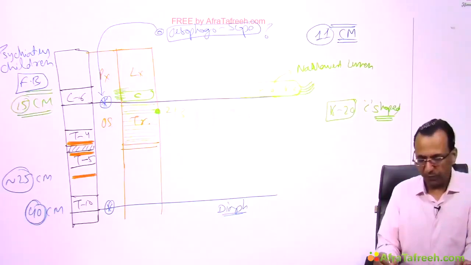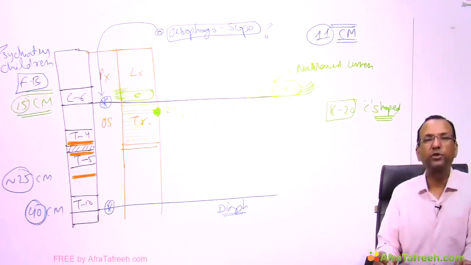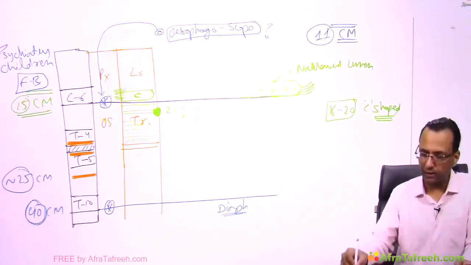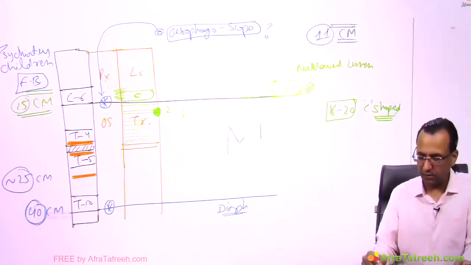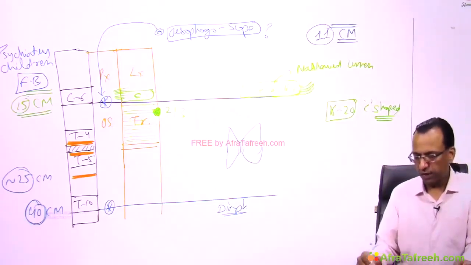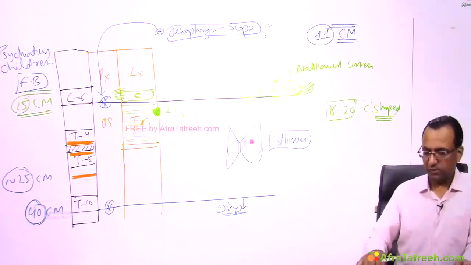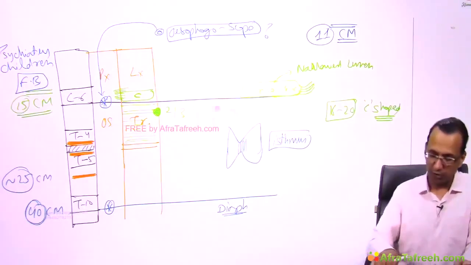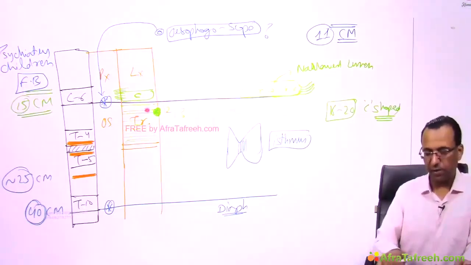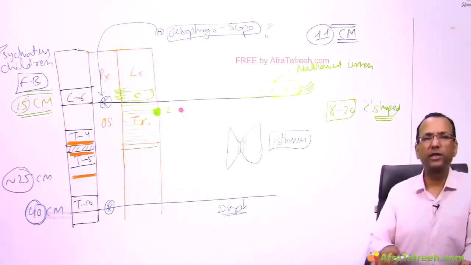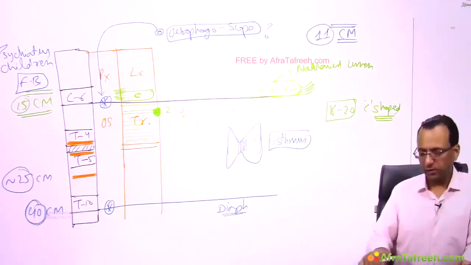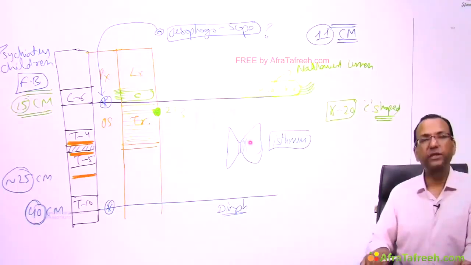But before you cut the ring number 2, 3 to put a tube into the trachea, you would have already cut the isthmus of the thyroid gland. So tell me, where is the isthmus of the thyroid gland lying? Because first you cut the isthmus of thyroid gland, then you cut the ring number 2, 3 and put a tube into the trachea for tracheostomy operation. Then obviously the answer is the isthmus of thyroid gland is lying in front of ring number 2, 3.